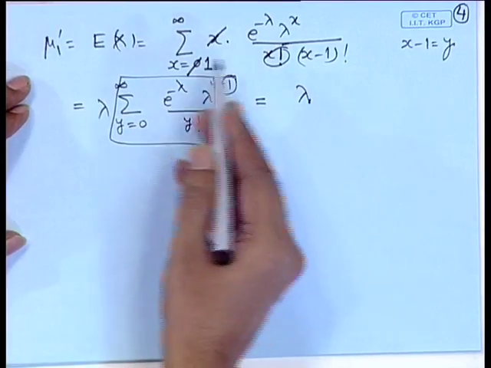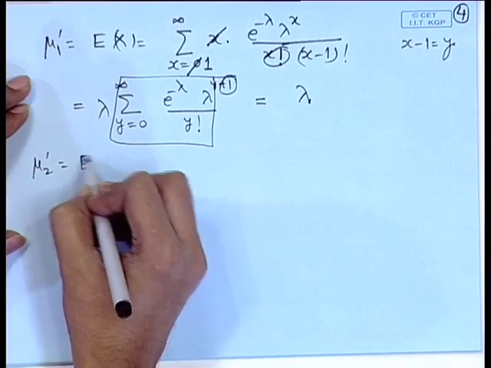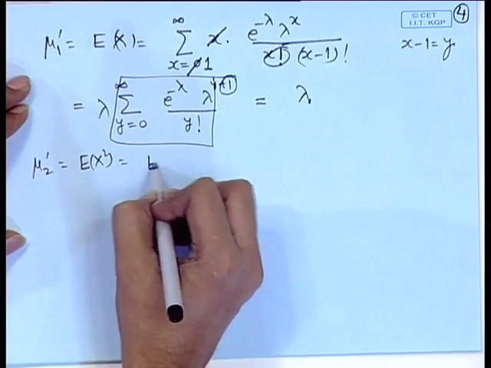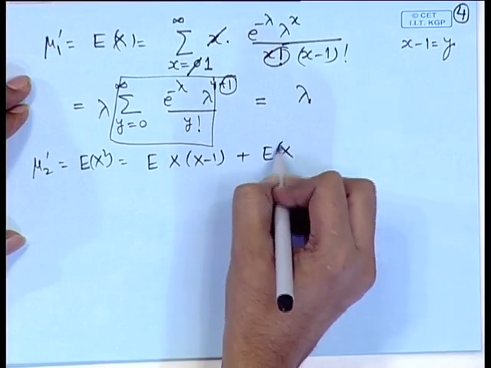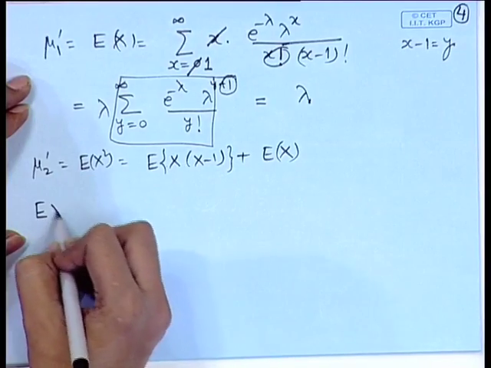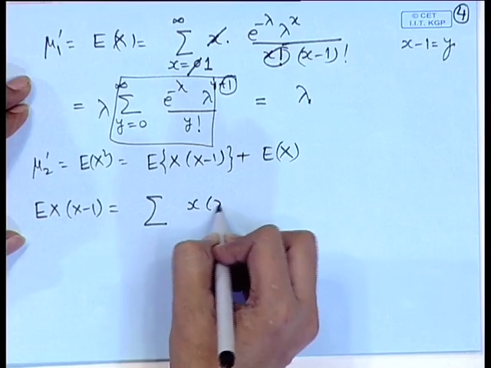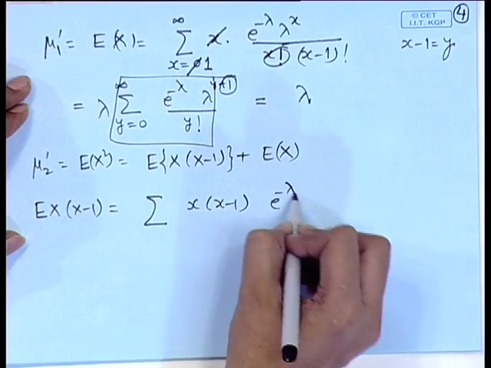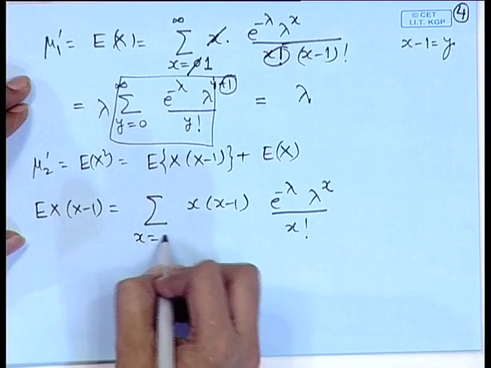Now, to calculate the second moment, we will need to calculate the second factorial moment. Applying the same argument, the expectation of x into x minus 1 is the sum of x into x minus 1 times e to the power minus lambda, lambda to the power x by x factorial, x equal to 0 to infinity.